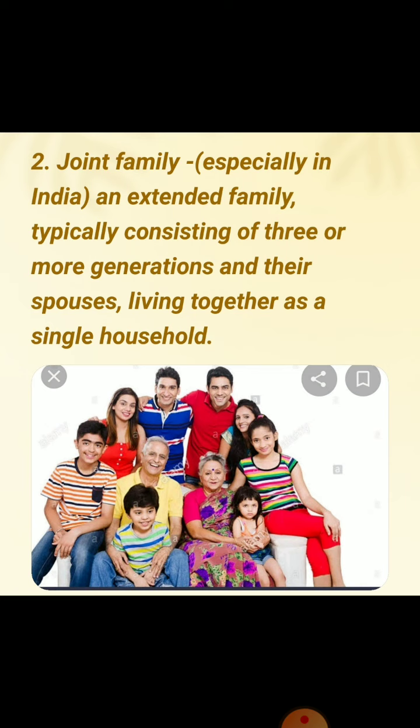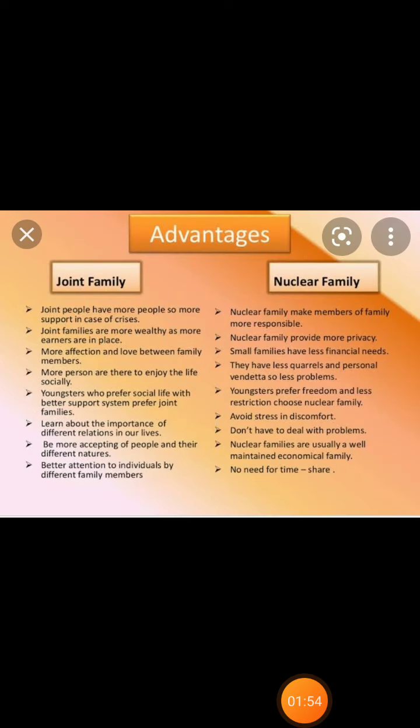So we can say that an extended family typically consists of three or more generations and their spouses, meaning their wives, living together as a single household. We discussed in the previous video the advantages of joint family and nuclear family.